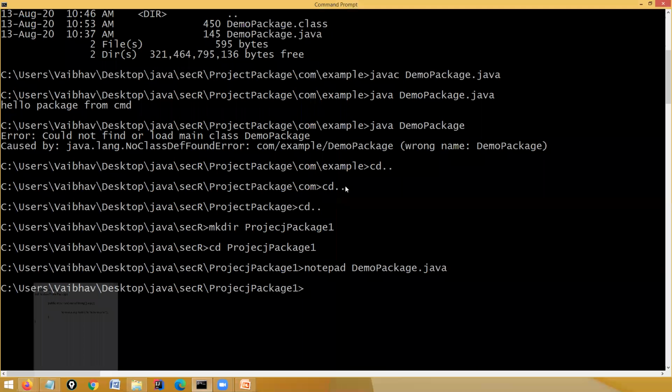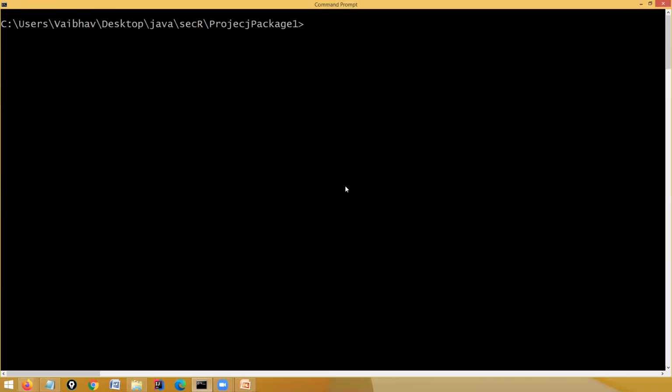What I can do now, I can CLS the screen, and I can compile this particular code. The usual compilation command is javac space file name dot java. If I do so, it will not create the project structure, it will not create the corresponding directory structure. So we need that directory structure to let the import work.